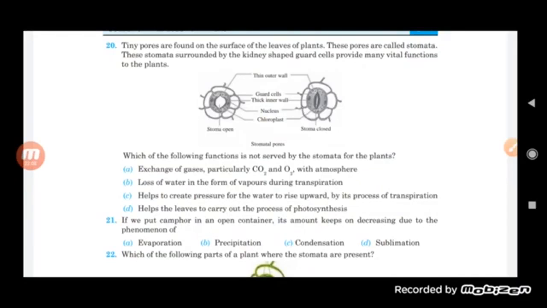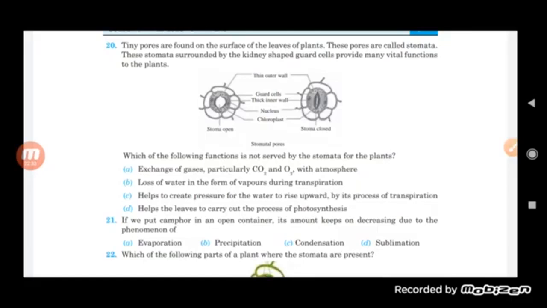First one, exchange of gases, particularly carbon dioxide and oxygen with the atmosphere. Second one, loss of water in the form of vapor during transpiration. Third, help to create pressure for the water to rise upward by the process of transpiration. Fourth, help the leaf to carry out the process of photosynthesis.